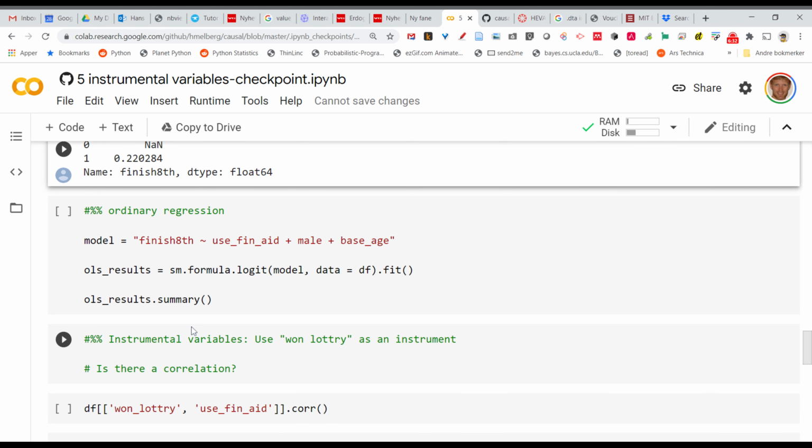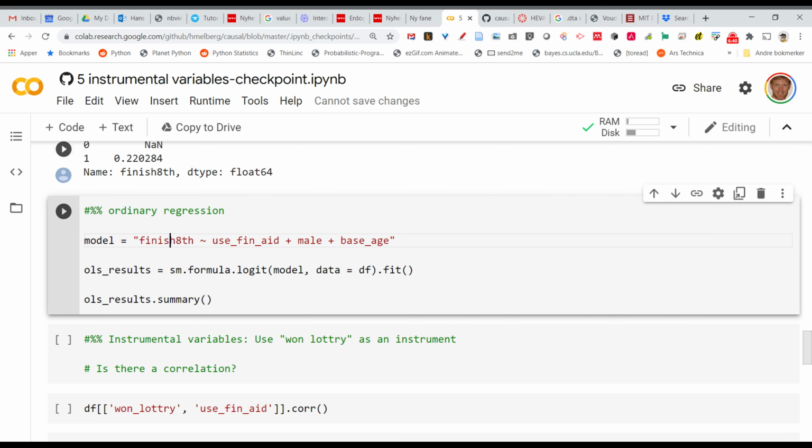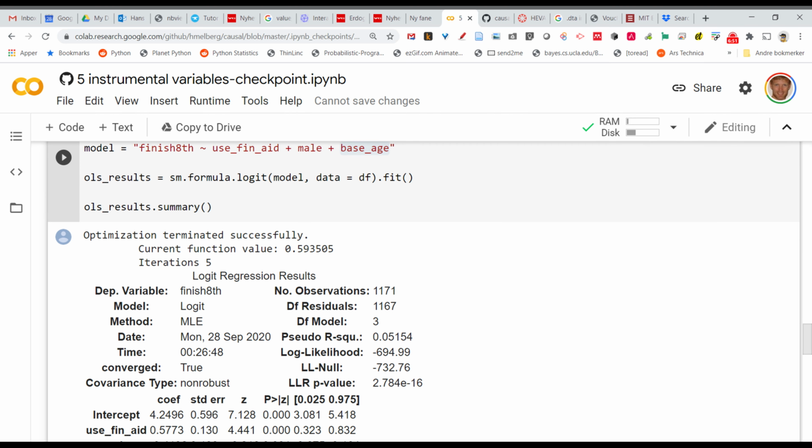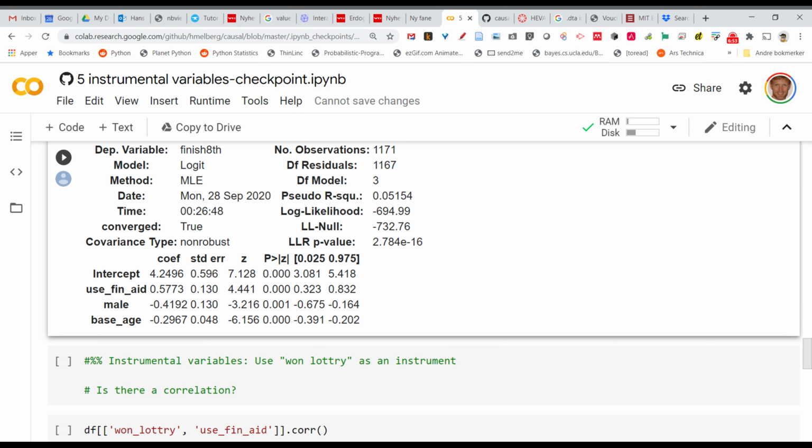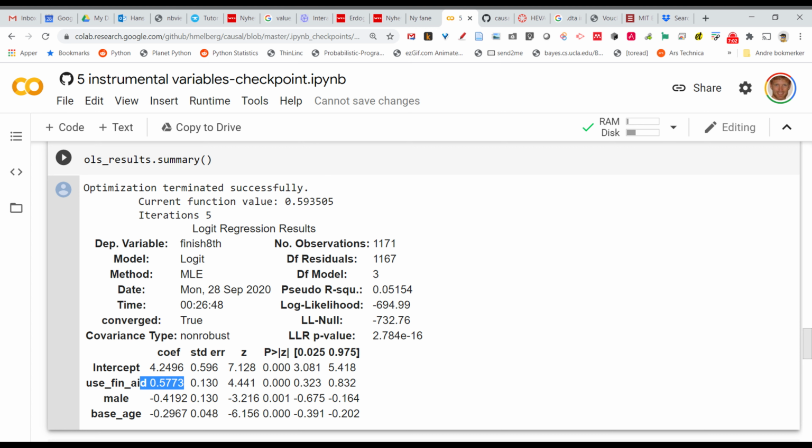Okay, so let's just use, again, the basic start with a normal regression, ordinary least squares. The model then is whether they finished 8th grade, and we have whether they used financial aid, we have male, and we have the age. So that's going to affect this. We run this model, and we see that, yes, financial aid had a positive increase to the probability here.